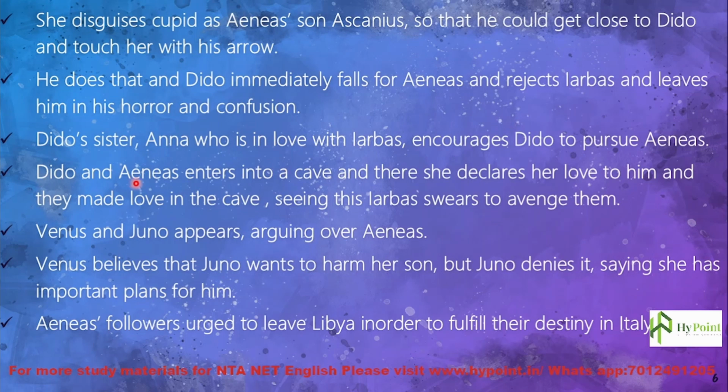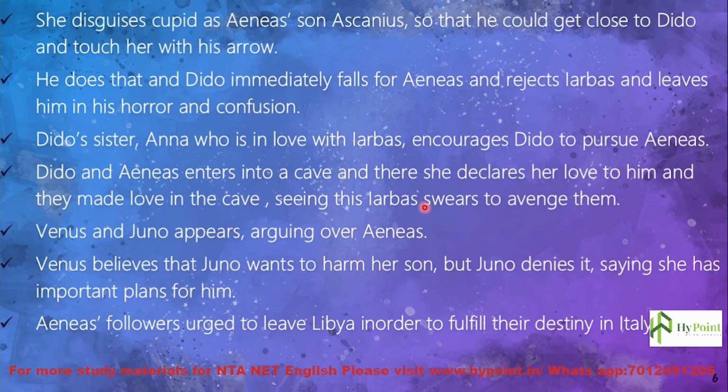Dido and Aeneas enter into a cave. Both of them entered into a cave, and then she declares her love to him, and they made love in the cave. So they have some physical love in that cave, and that means Aeneas also accepted it and reciprocated that love, right? Otherwise he should not make love with her in that cave when she declared her love for him, right?